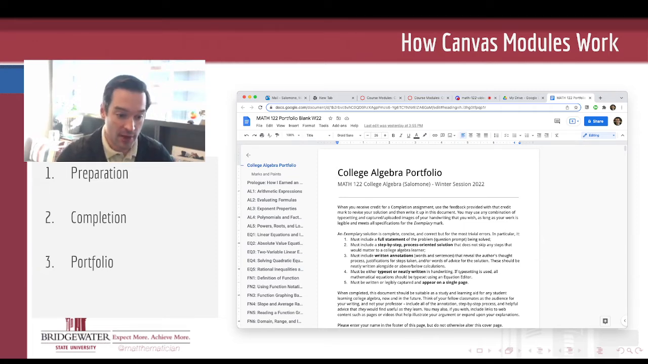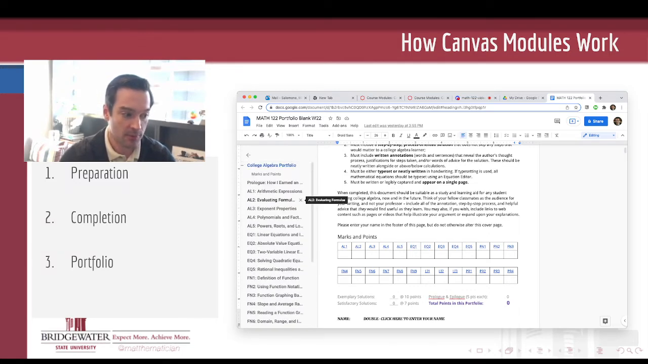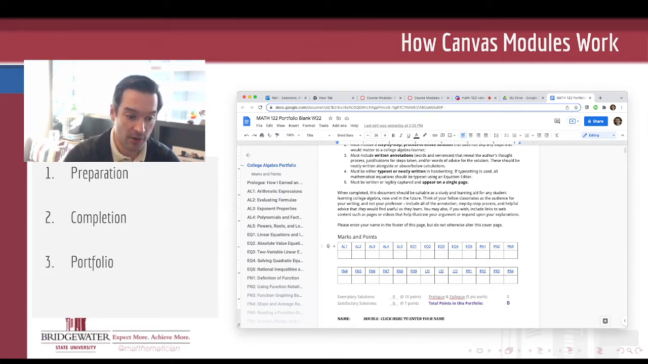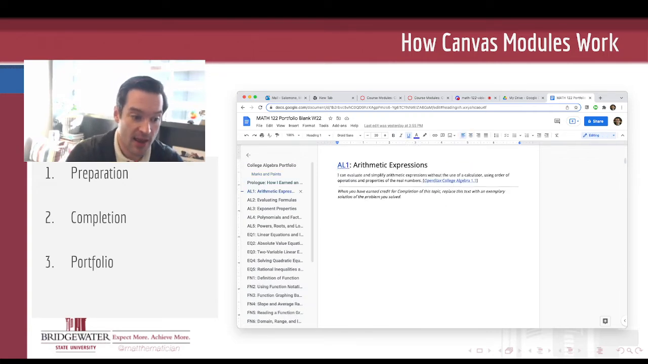So what you'll see when you get in here is a cover page that I'd like for you not to touch, please. This is going to be where I keep kind of a running record of the work that's in your portfolio. Every time I come in and I assess it, I'll sort of make adjustments to the marks and the points that are here, and your point total, I'll try to keep that updated down here at the bottom. And then there is a section. What I love about Google Docs is you can just jump to it. There's a section for each of our 26 learning objectives for the semester. So if we jump down to AL1, for example, there's a page in here called AL1 Arithmetic Expressions. It has a statement of what is the learning objective for this topic.